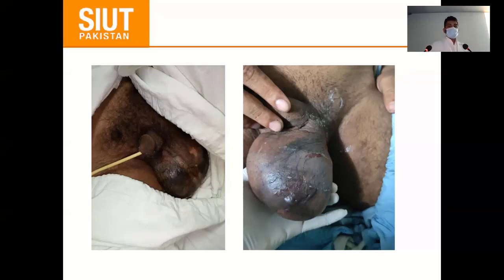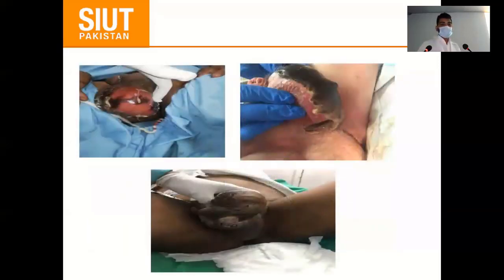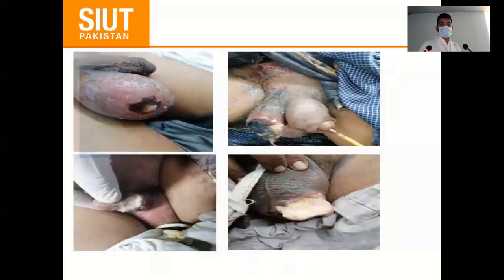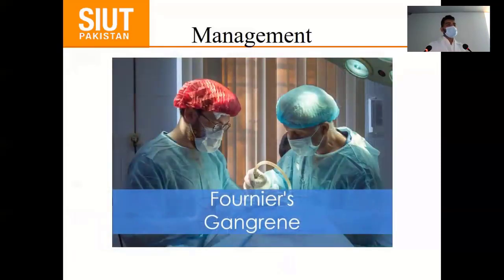So these are the different presentations. These patients presented to us in our emergency. These vary from one another. So management is, first of all, admit these kind of patients and recognize them, start empirical antibiotics and then serial debridement.